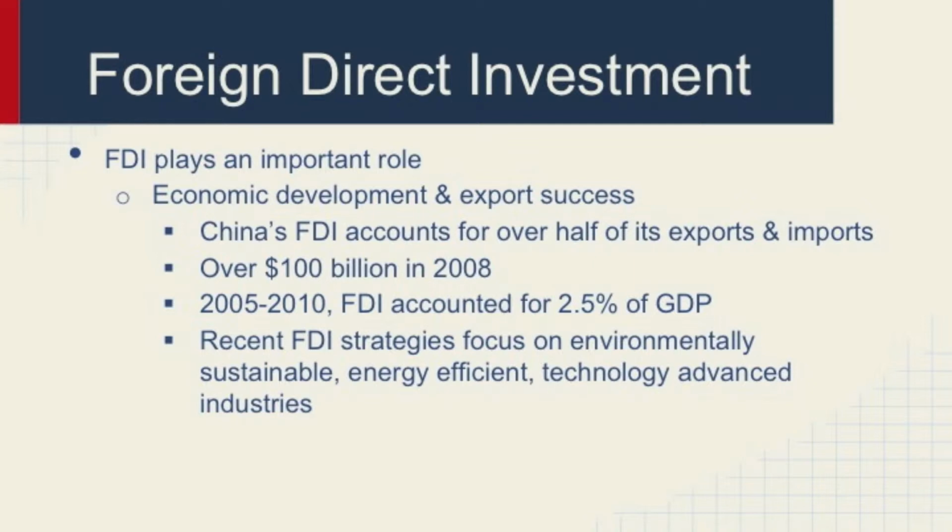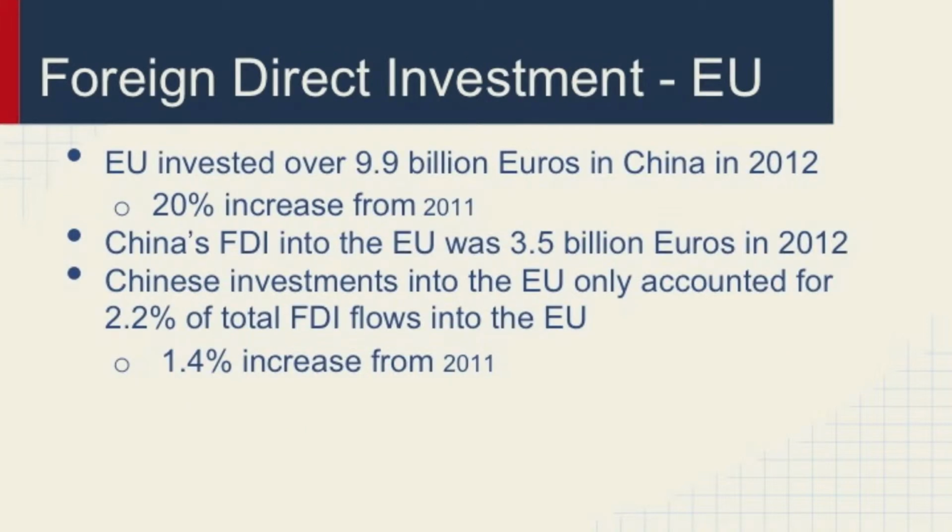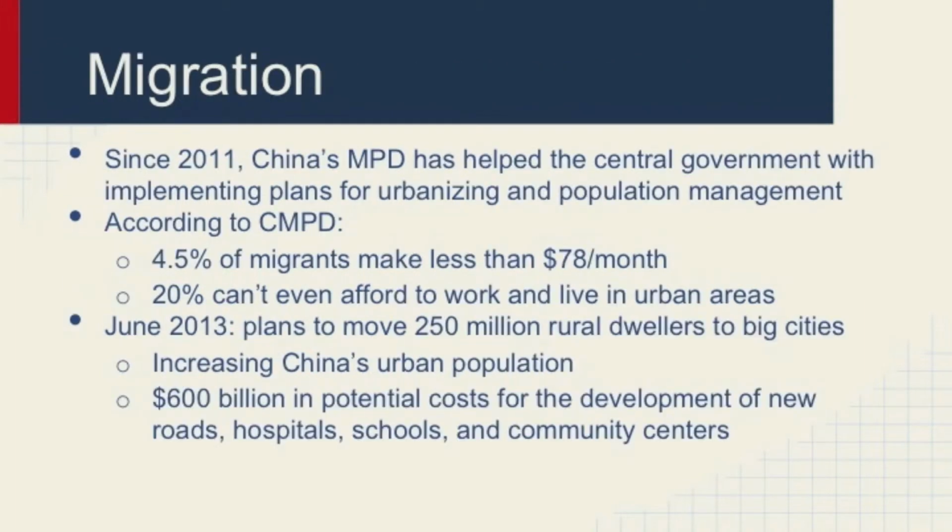Recently, FDI strategies have begun to focus on environmentally sustainable, energy-efficient, technology-advanced industries. As for the EU, it invested over 9.9 billion euros in China in 2012, which is a 20% increase from 2011. China's FDI into the EU was 3.5 billion euros in 2012. Given this, Chinese investments into the EU only accounted for 2.2% of total FDI flows into the EU. However, this is in fact a 1.4% increase from 2011.